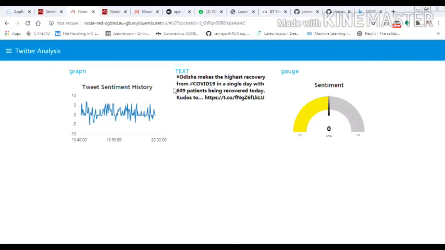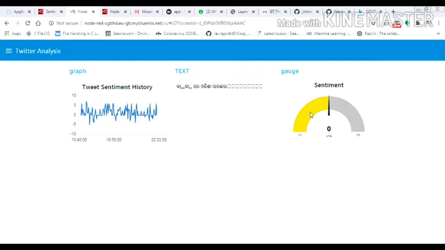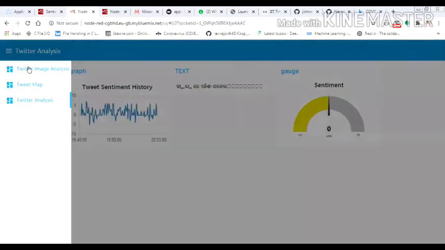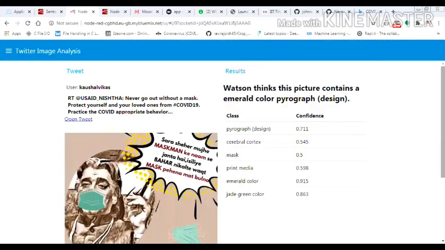Here we can see the tweets. In the live tweets, the tweets are taken directly from Twitter. Here the tweet text is shown and its sentimental score is also shown. This is basically the time when the tweets were posted. Now this speech is positive, so it is shown 6. A positive value shows the speech is positive and negative shows it is negative. Neutral means it's 0.